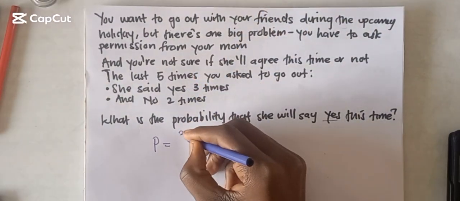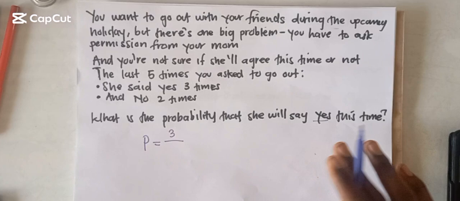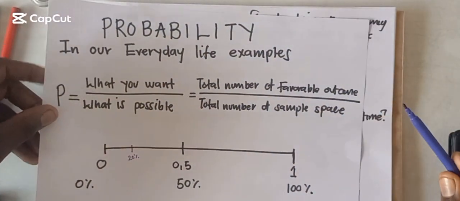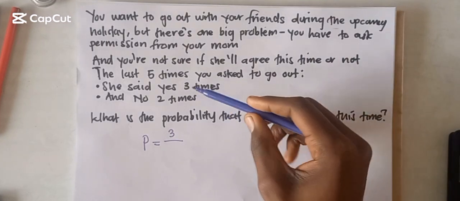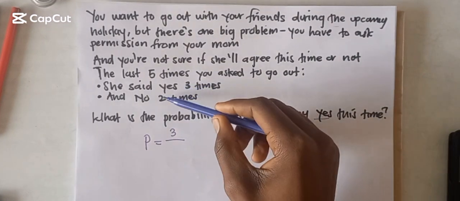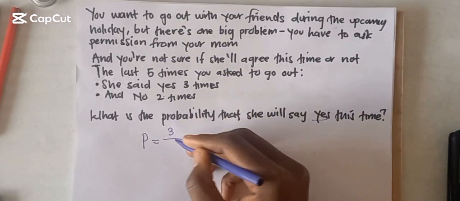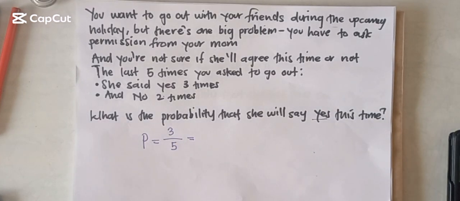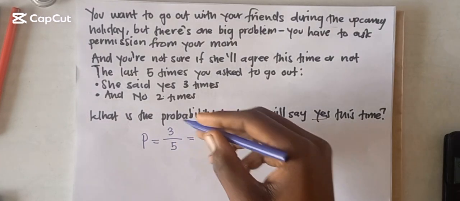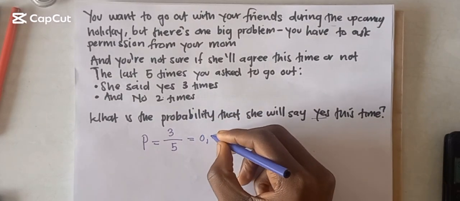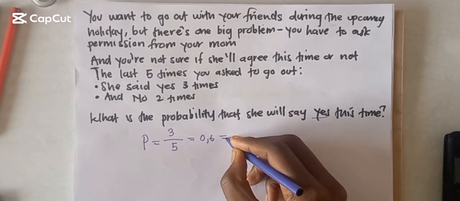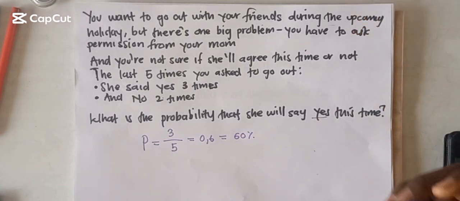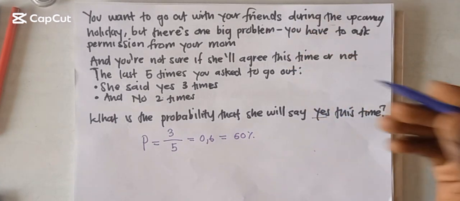We're going to write 3 divided by what is possible. What is possible is the total number of the sample space. It's all the possibilities that are there, whereby we're going to add this 3 times and 2 times, which is 5. So what is the chance that she's going to respond to this? If we round it off, we're going to get 0.6, which is approximately a 60% chance that she will agree when we go and ask permission to go out.